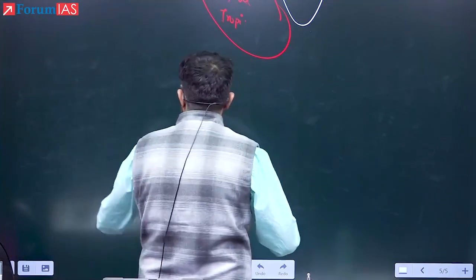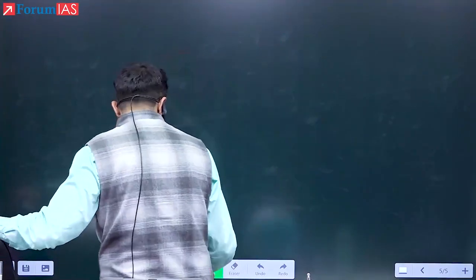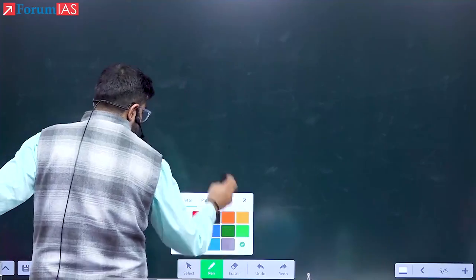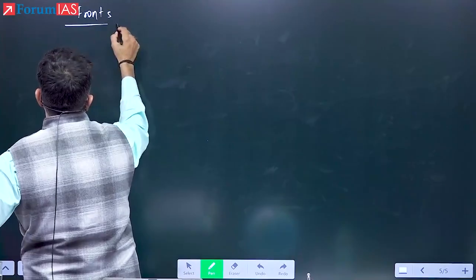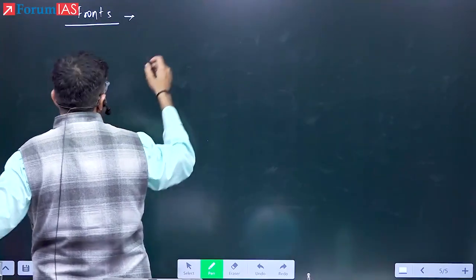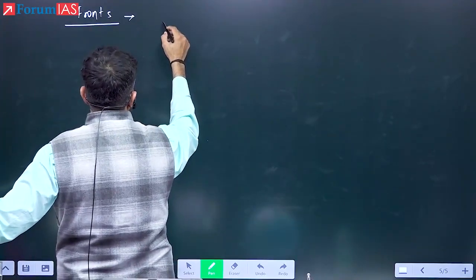Okay, so first is fronts. See here, fronts. You are aware of this. What is a front?